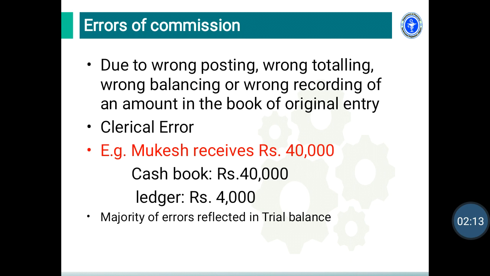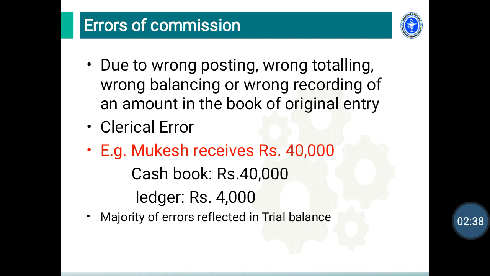For example, Mukesh received rupees 40,000 as a payment for material supply. When we record this entry in a cash book, we write the entry as 40,000.